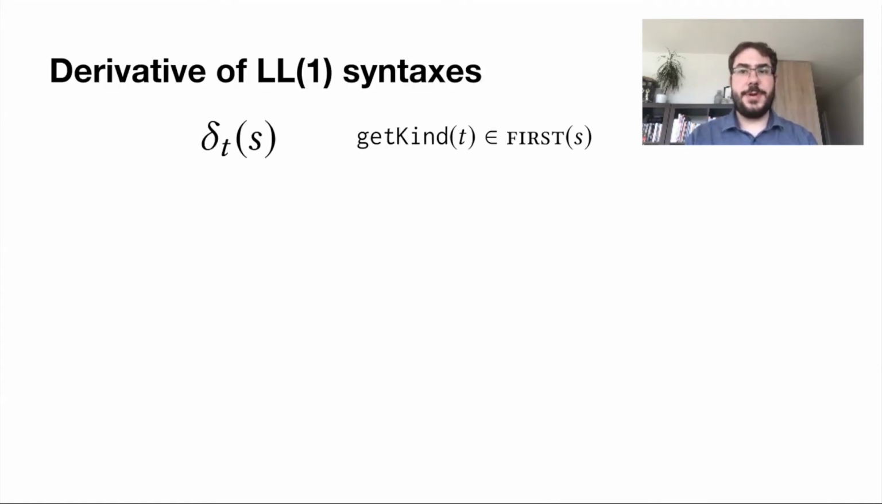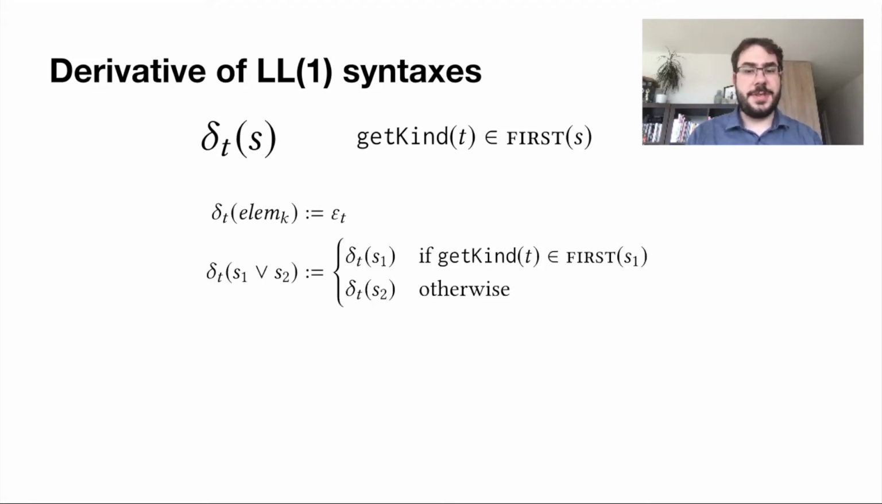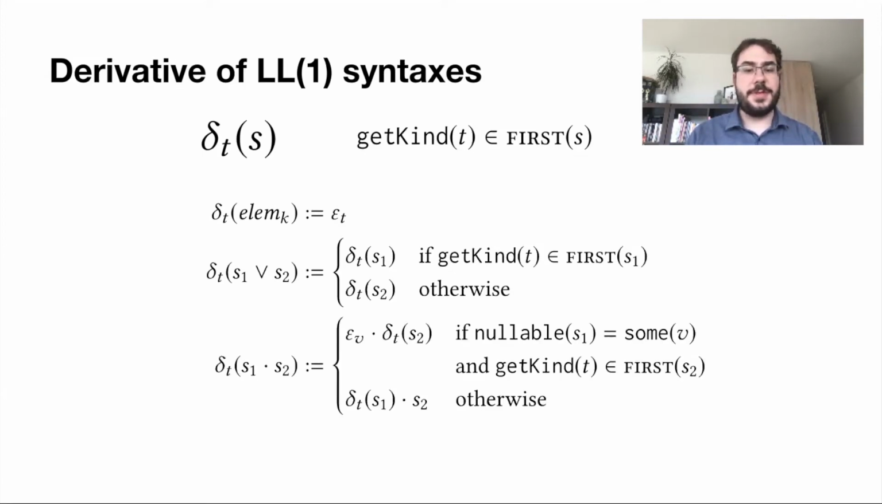We are now finally equipped to define derivation of LL1 syntaxes. We only define the derivative of a syntax S by a token T when the kind of T is part of the first set of S. When the kind is not part of the first set, the derivative is trivially bottom. In case of an elem syntax, the derivative is simply an epsilon syntax. For disjunction, it suffices to derive on the appropriate side according to the first set. The same applies for sequences.